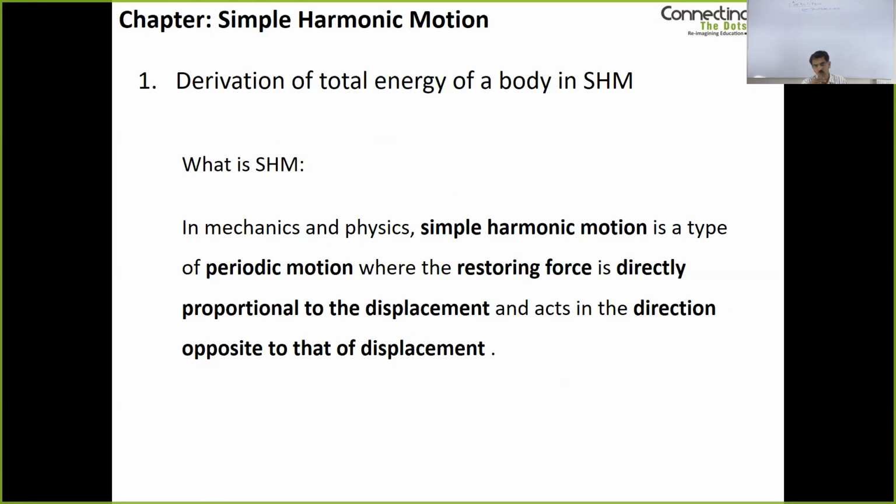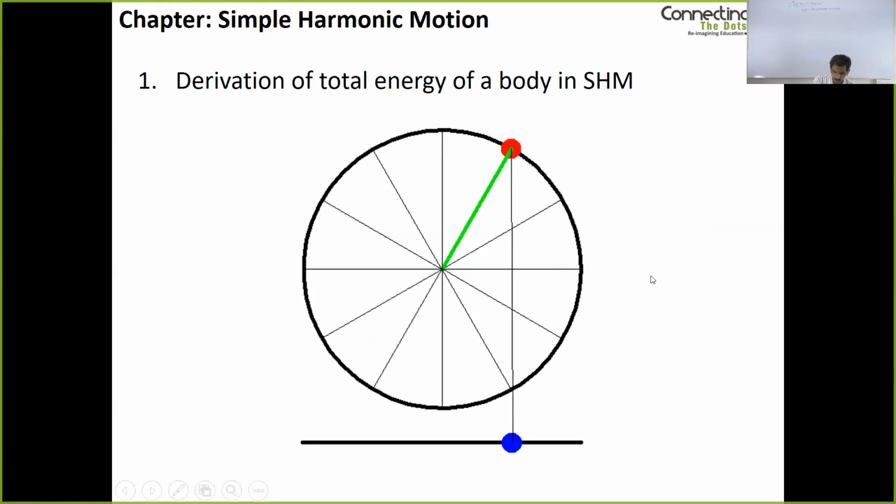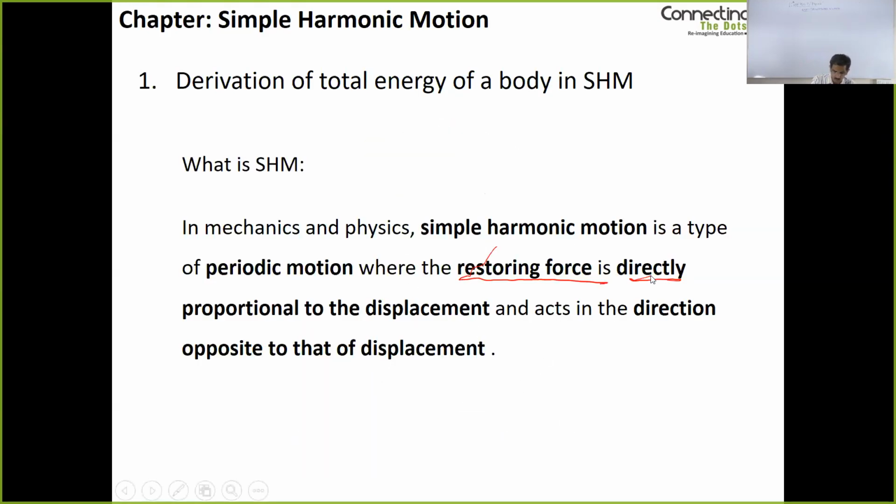Simple harmonic motion, or SHM for short, is a type of periodic motion where the restoring force is directly proportional to the displacement and is acting in the direction opposite to that of displacement.